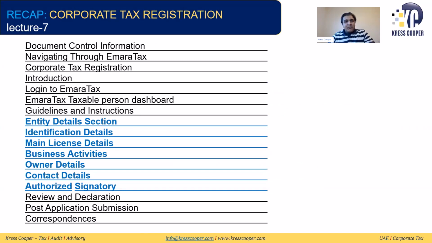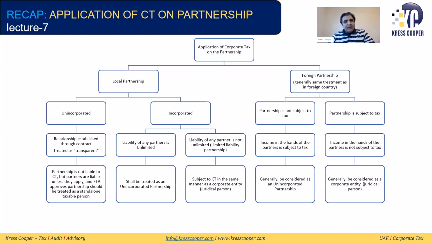Then in lecture 7, we discussed corporate tax registrations, and these were the key areas that we discussed in detail. The rest of the information is very basic. Then we discussed the application of the corporate tax on partnerships, which can be local partnerships or foreign partnerships. Local partnerships can be unincorporated or incorporated partnerships. We discussed the tax treatment in detail.